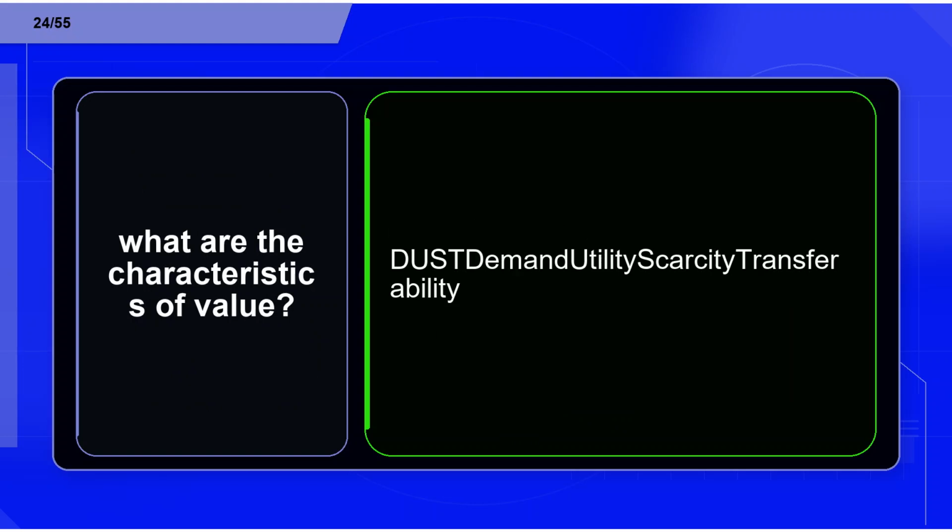Flashcard 24. Term. What are the characteristics of value? Definition. DUST: demand, utility, scarcity, transferability.